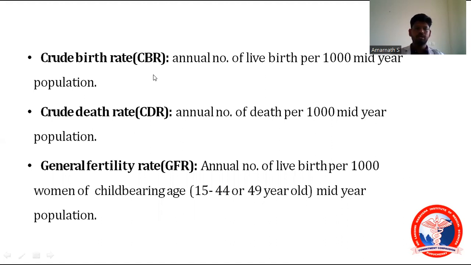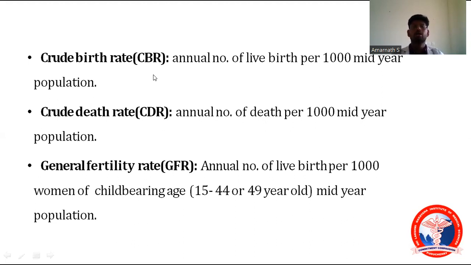And what is crude death rate? That is annual number of deaths per 1,000 mid-year population. Okay. And what about the general fertility rate? General fertility rate is annual number of live births per 1,000 women of childbearing age, 15 to 44 or 49 years, in the mid-year population. That is number of live births per 1,000 women of childbearing age. That is general fertility. This crude birth rate and crude death rate will be used for what purpose?